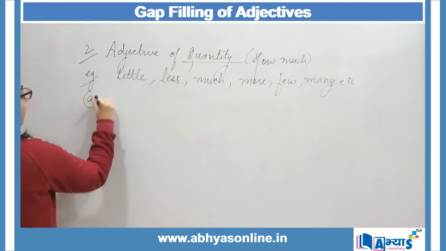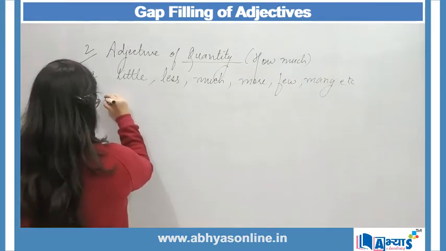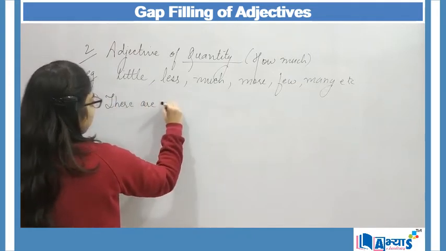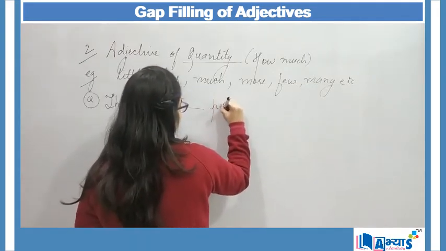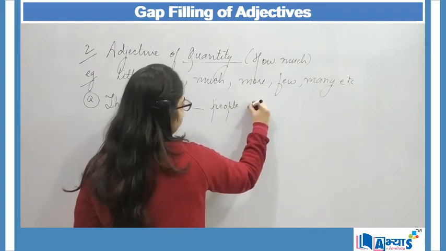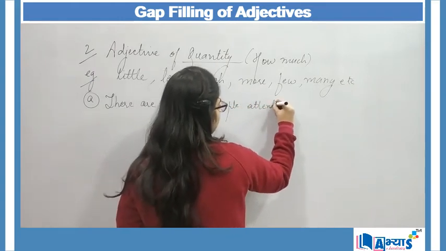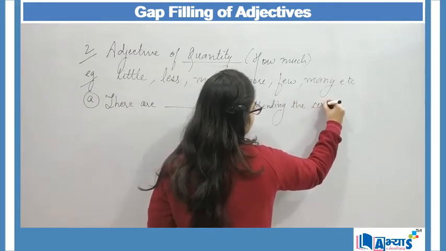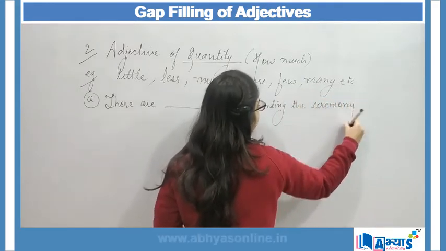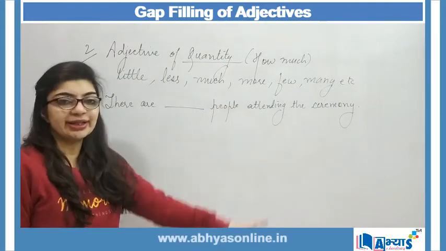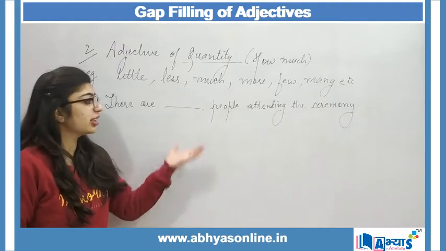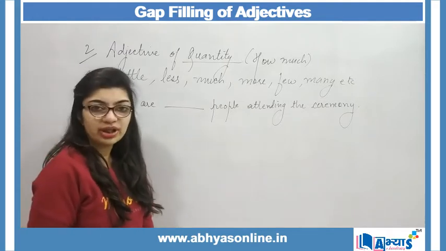Now the first example can be, there are dash people attending the ceremony. When I say there are dash people attending the ceremony, and here I want to tell how many, I have to tell the number of people or the quantity of people.